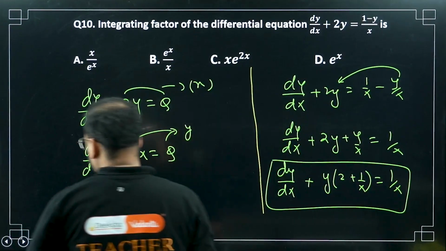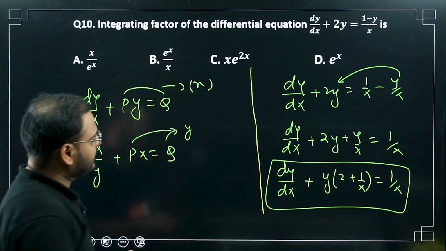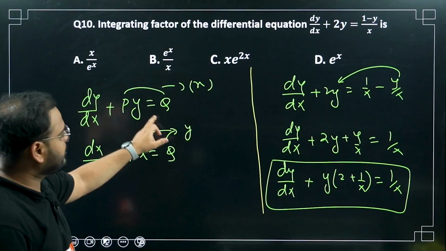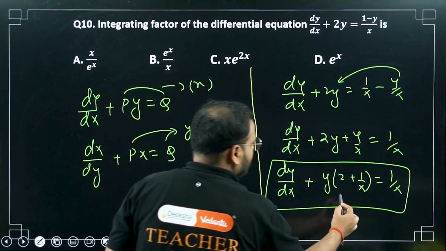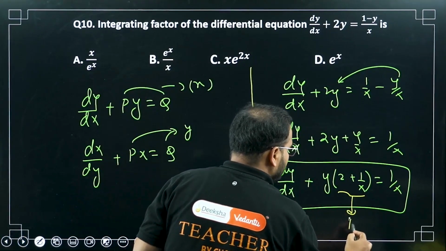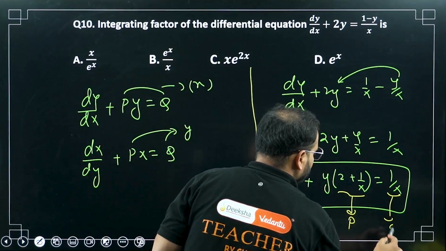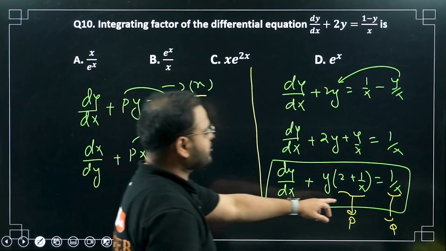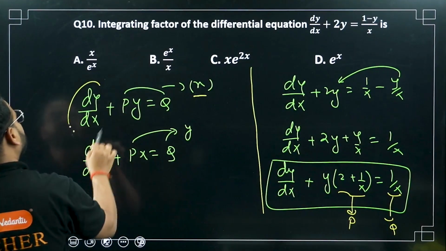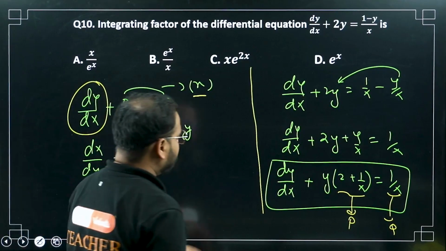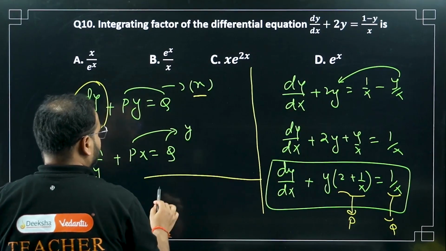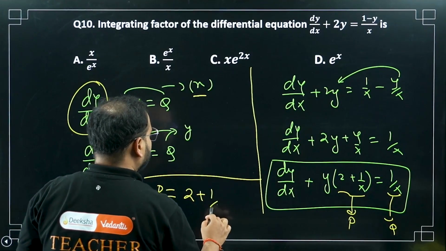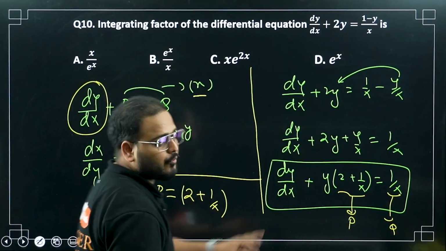Does this match with any of the forms? dy by dx plus yp equals q. Please check. This whole thing is p and this thing is q. And p and q should be functions of x, where the derivative is dy by dx. Okay. Now the p value I'll write from here, that's what is important for me. P is 2 plus 1 by x.